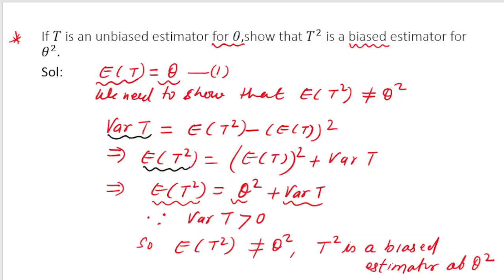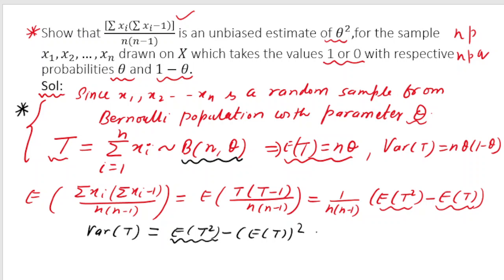Now variance of t is given to be n theta into 1 minus theta. Right, so I can write expectation of t square is equal to expectation of t whole square plus variance of t.